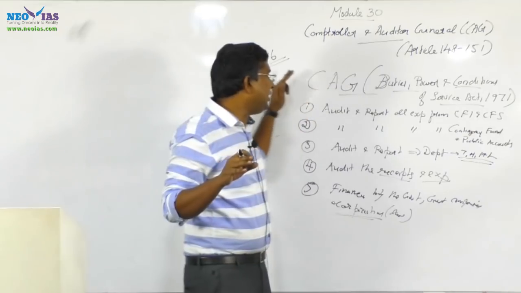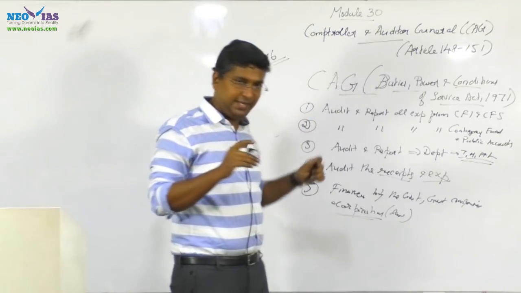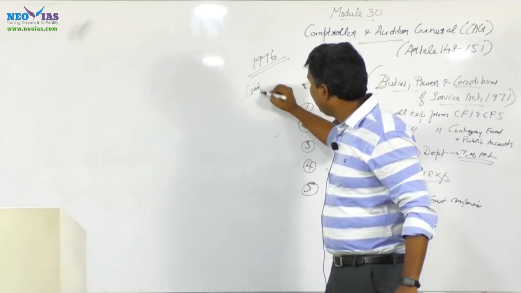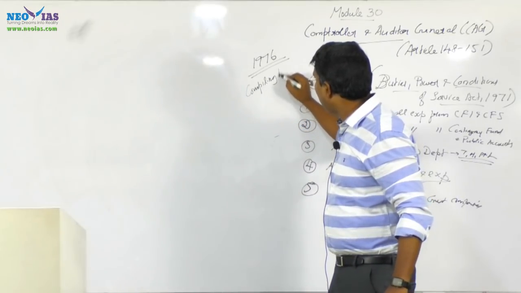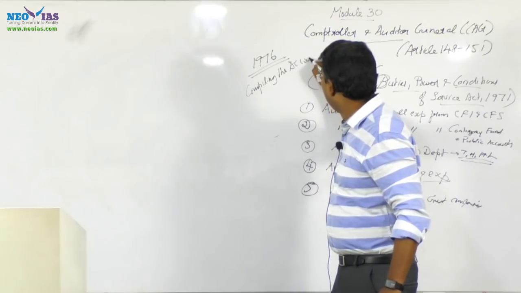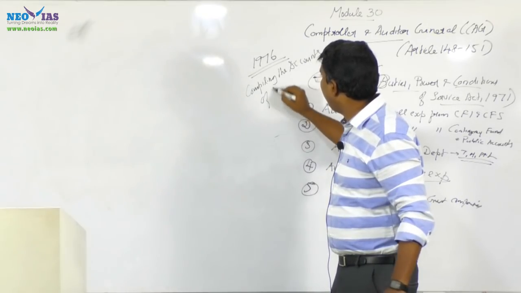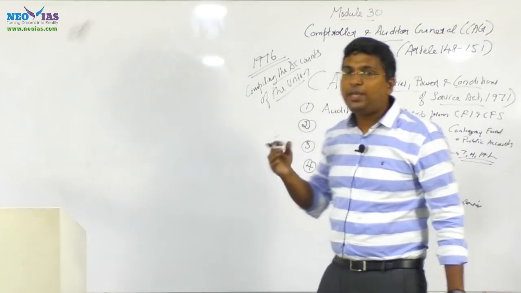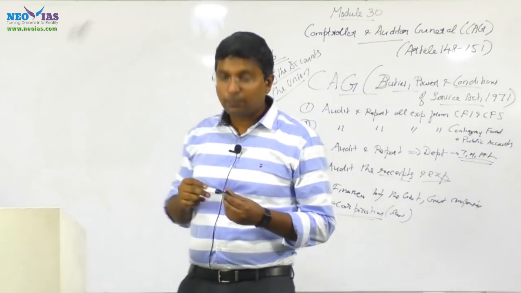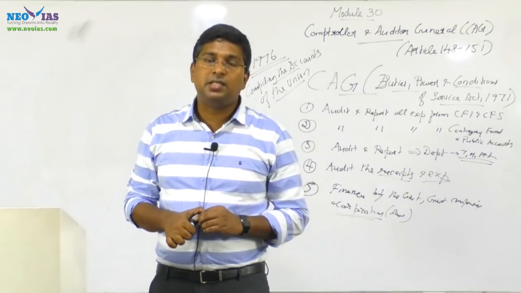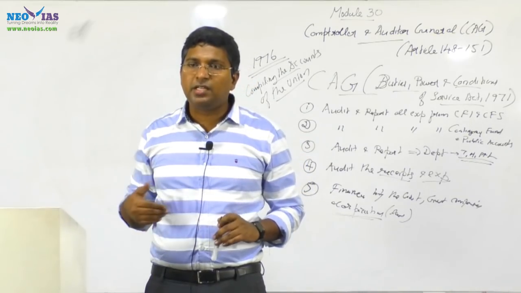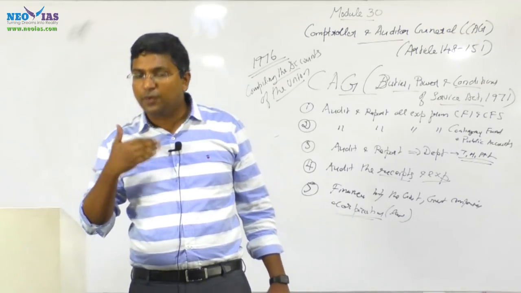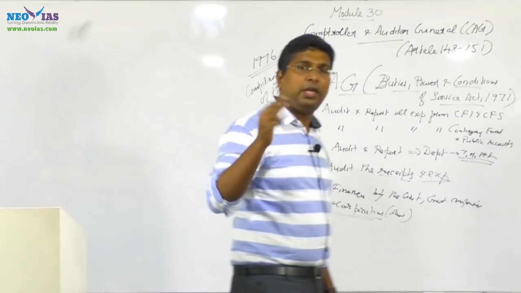This Act was amended in 1976, where it says that compiling the accounts of the union will be separated from the CAG, and respective states, if they want, can enact a law to separate this function from the CAG to any other body.